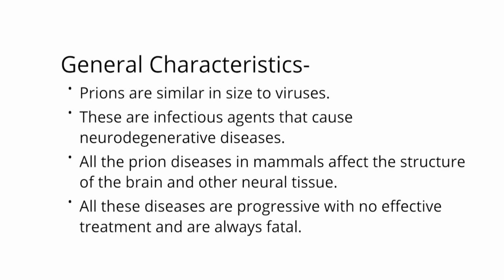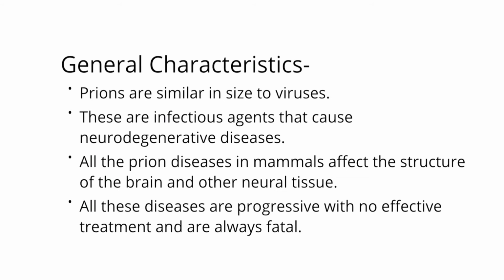Let's study more. Prions are similar in size to viruses. So that is the kind of size that they have, that is, they are as small as viruses. The difference is that viruses contain nucleic acid in the form of RNA, whereas prions are simply misfolded proteins. These are infectious agents that cause neurodegenerative diseases. Neurodegenerative diseases are progressive diseases that cause permanent damage in the structure and function of neural tissue. All the prion diseases in mammals affect the structure of the brain and other neural tissue.